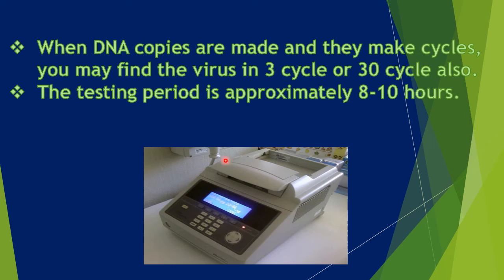And this is called a thermocycler. This is the machine which is used to test the RT-PCR. Usually the testing period takes up to 8 to 10 hours. Sometimes the testing is done individually, and sometimes it could be done together also. Together they collect the swabs, and testing could be done collectively, which could save time. That can also be done.